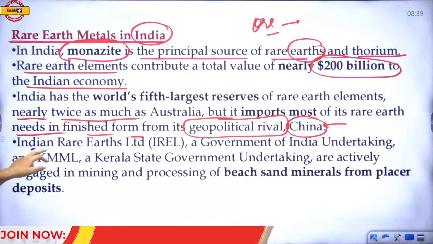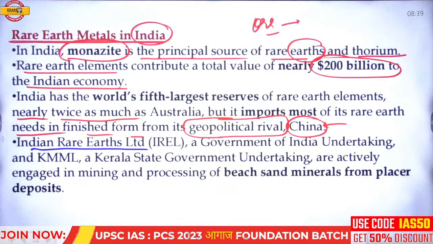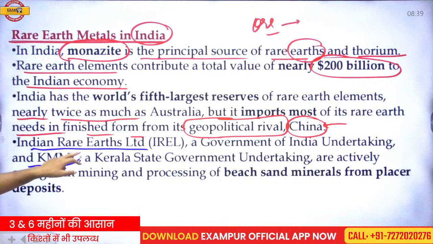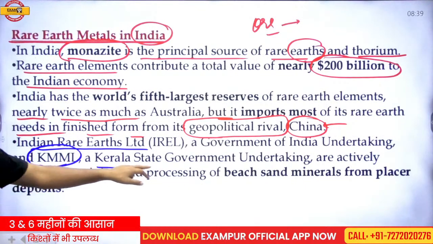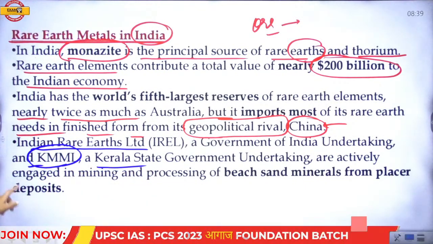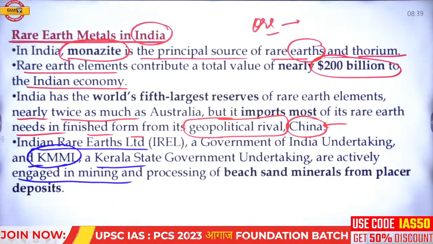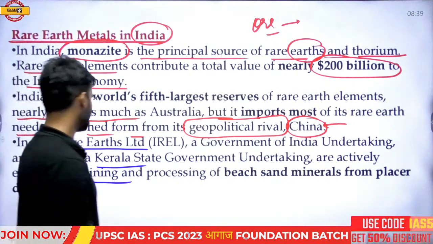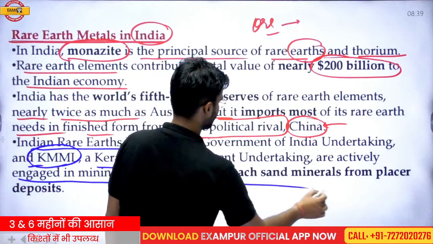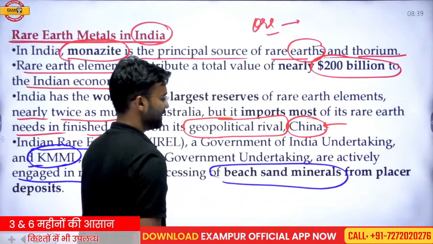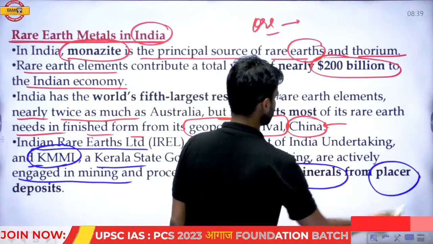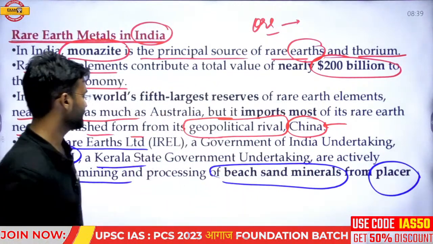Indian Rare Earths Limited, IREL, a government of India undertaking, and the KMMI, a Kerala state government undertaking, are actively engaged in the mining and processing of beach sand minerals from the placer deposits. Placer is a deposit in which different types of elements are found.